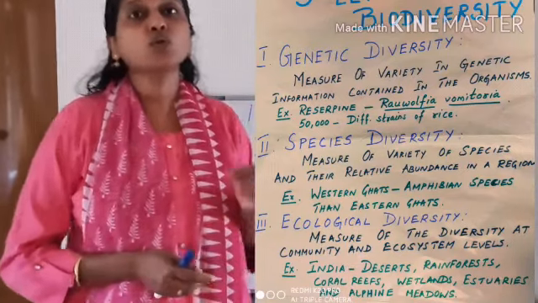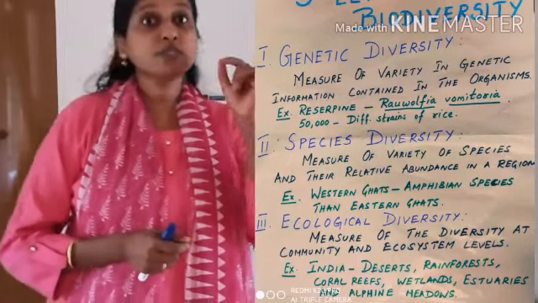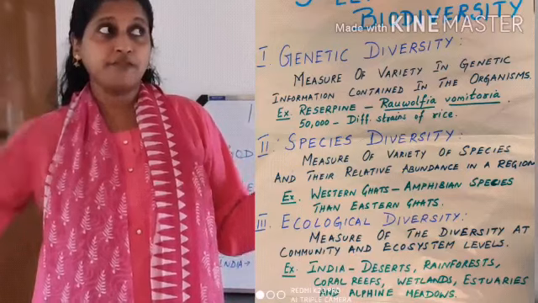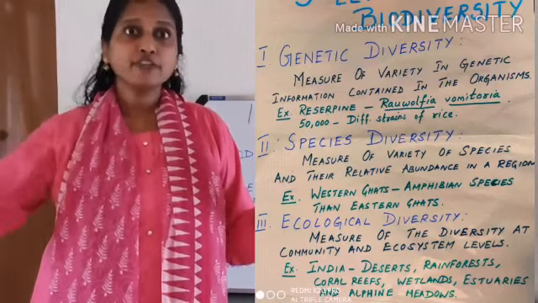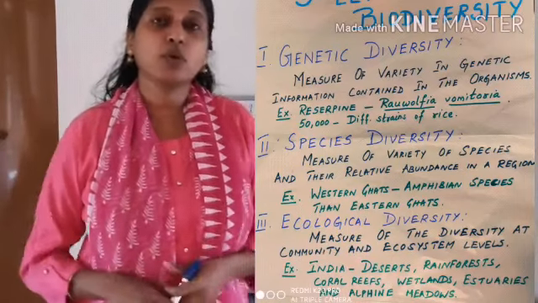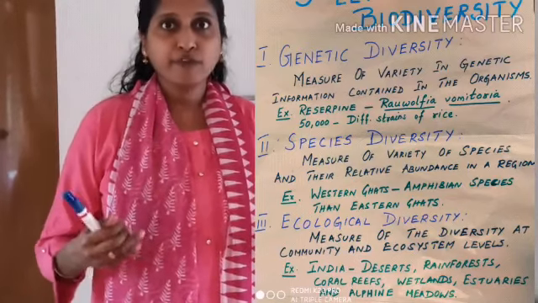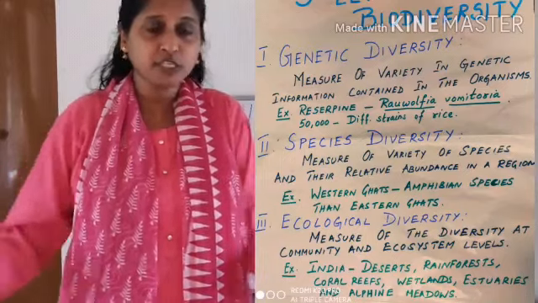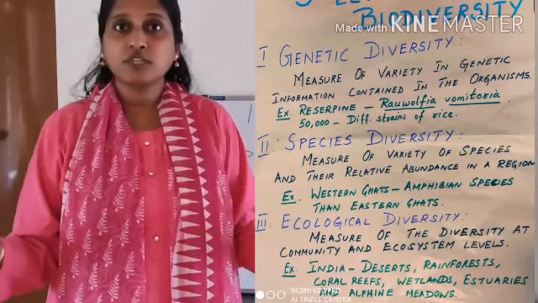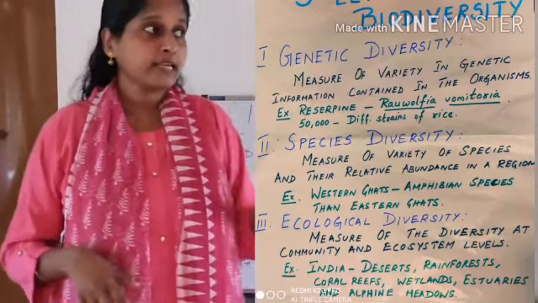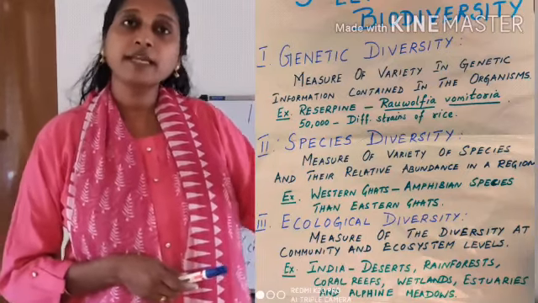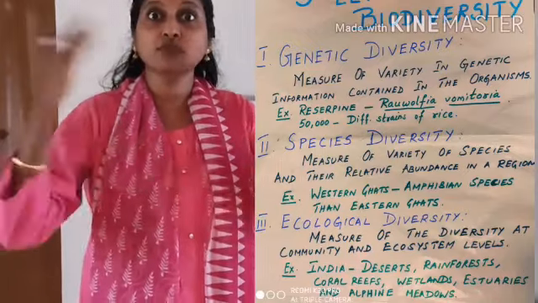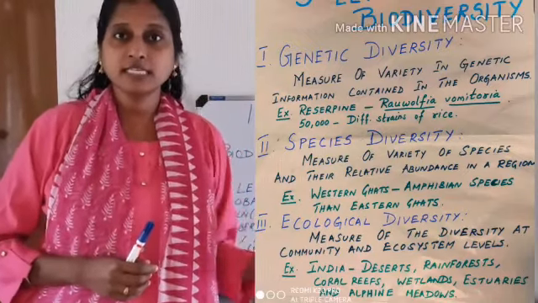Next we are moving on to species diversity. What do you mean by the term species biodiversity? Not within a species, but between different species, there are differences. For example, amphibians are a group of organisms, and in that you can find many different types of species, isn't it? This amphibian variety is not the same everywhere. Even in India, in the Western Ghats, the number of species of amphibians is far more compared to the Eastern Ghats.